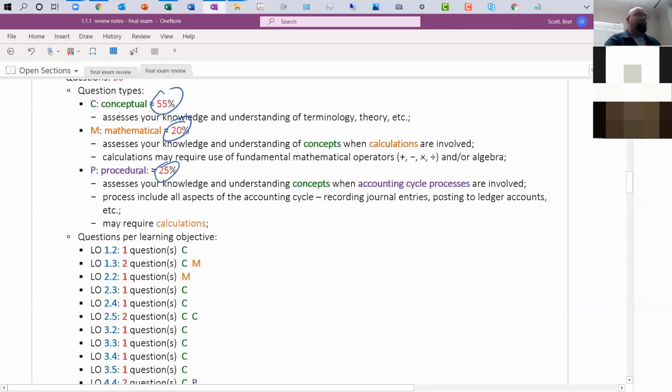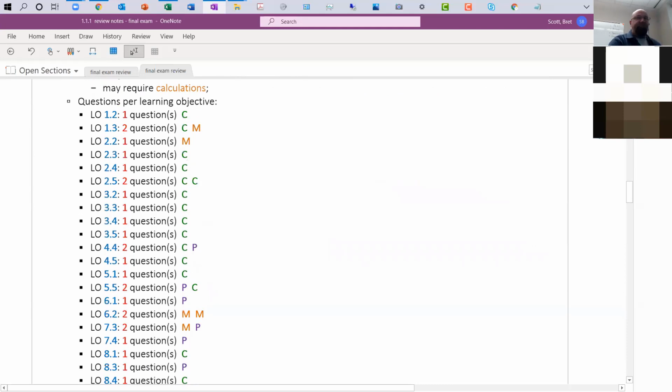What are the journal entries? How do I even get started on answering this question, right? So down below, what I've kind of done is I've given you a little tick mark next to each learning objective. These are the learning objectives that I'm going to test you on: 1.2, 1.3, et cetera, et cetera. So I'm not necessarily testing you on every single learning objective. That's ridiculous. So these are the core ones you want to focus on.